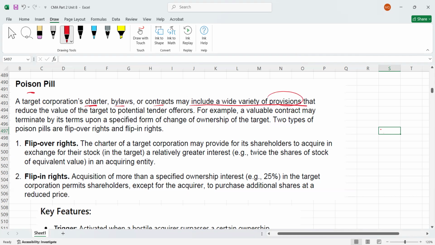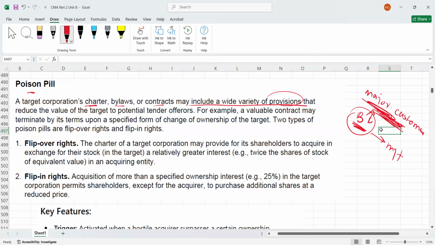For example, one poison pill I can give you as an example. Let's assume company B got a major customer, and it's written in the agreement which company B has with the customer that if the management of B changes, this contract will be considered terminated.